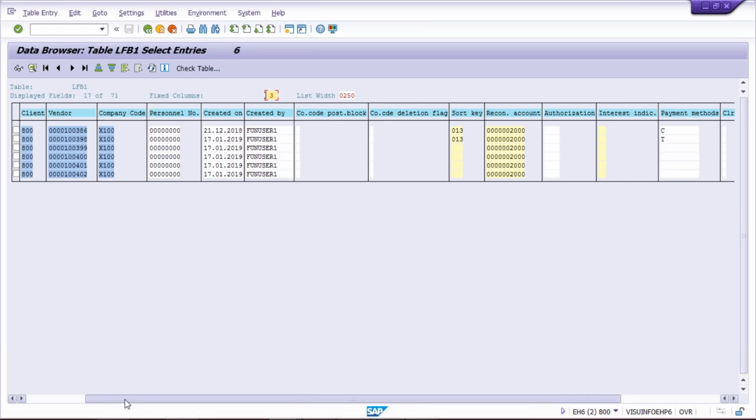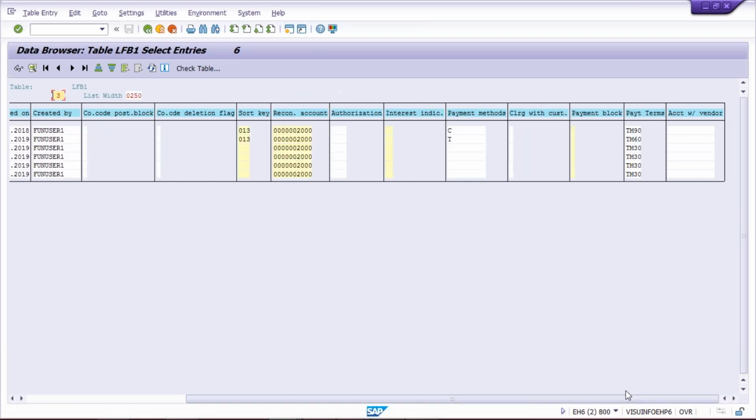So this cursor I'm going to drag rightwards. Now look at here, all the vendors are appearing, out of which, let's suppose, vendor number 1 is using TM90, TM60, TM30, TM30, TM30. It means 4 vendors are using the terms of payment TM30.